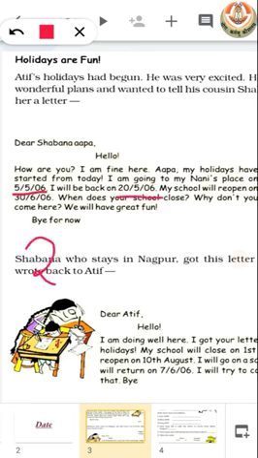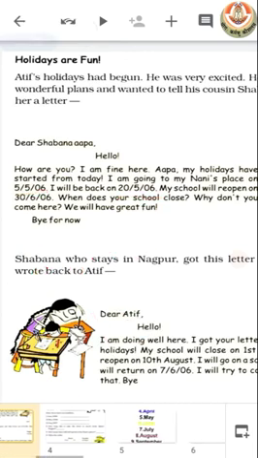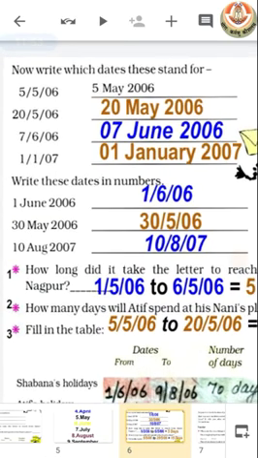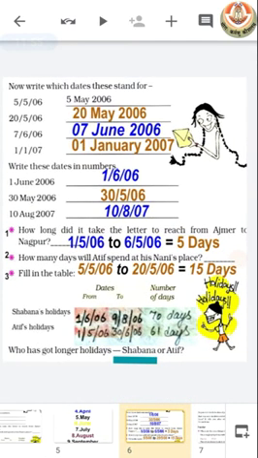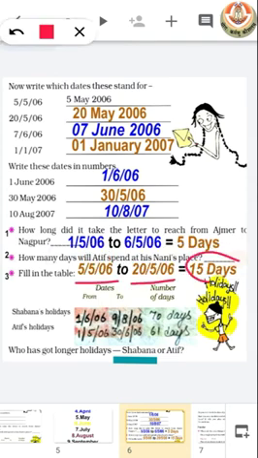So from 20 we have to subtract 5 and we get our answer, 15 days. So from 5/5/2006 to 20/5/2006 it will be 15 days. That means Atif spent 15 days at his Nani's place.